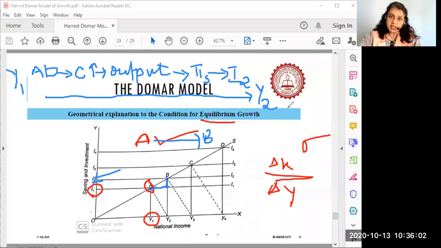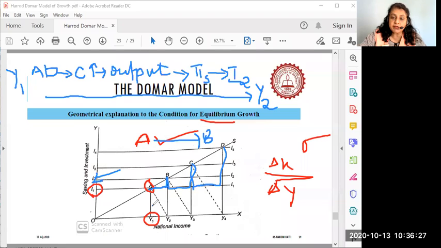Clear to you? Income has moved up to point Y2. At Y2, is it going to stop? It will not stop, because according to Domar, there is aggregate demand which is going to be active again. So the economy will now move from point B to a much higher level of income, that is to point C. At C also it will not keep quiet, it will move to a much higher level of income, and that is to point D.